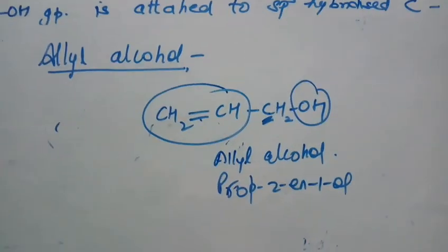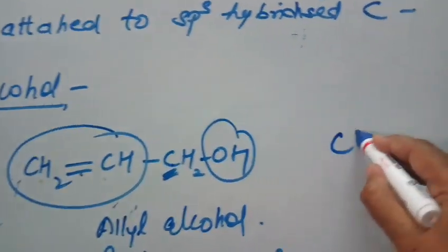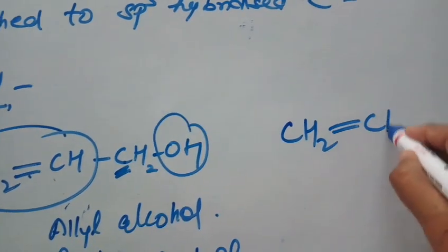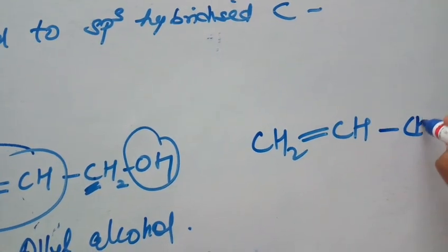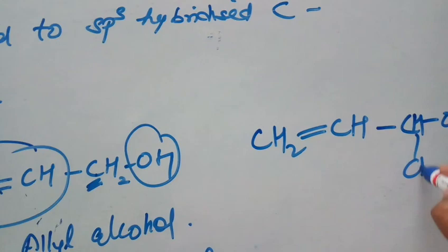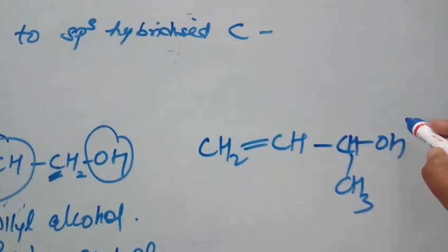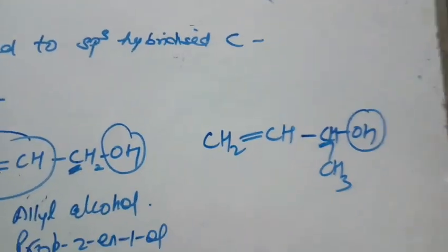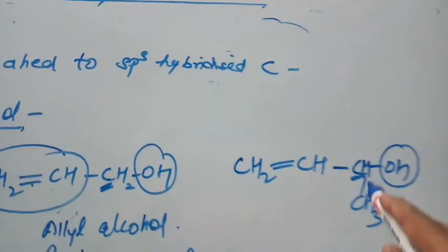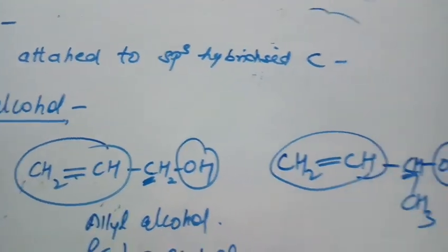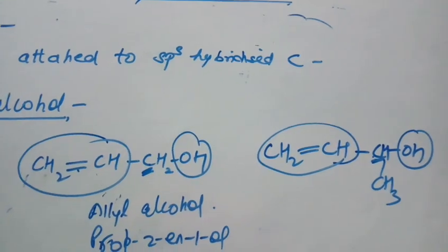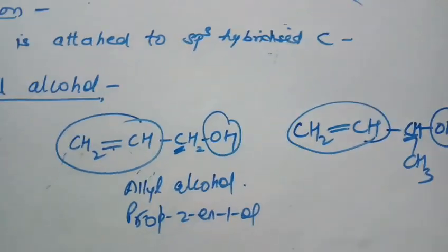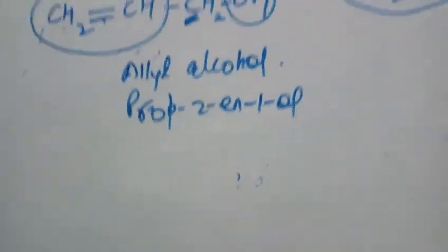Prop-2-en-1-ol, right? Another example you can also have, see this one also. Here your hydroxyl group is attached to the sp3 hybridized carbon which is further attached to a double bonded carbon, and the compound name is but-3-en-2-ol. But-3-en-2-ol.